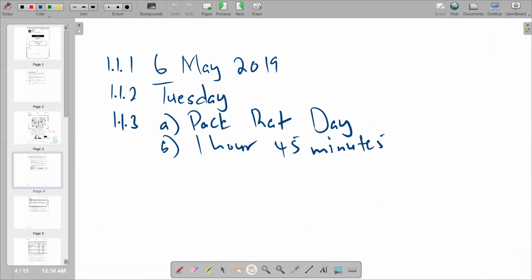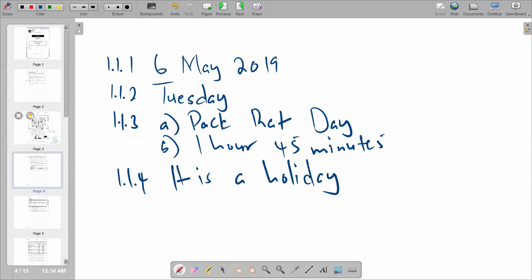So we come here and we are saying 1.1.4. It is a holiday. So that's the reason. Then we go to the next part of our question. And honestly, we are finished on this page. We can go to the next page and read.